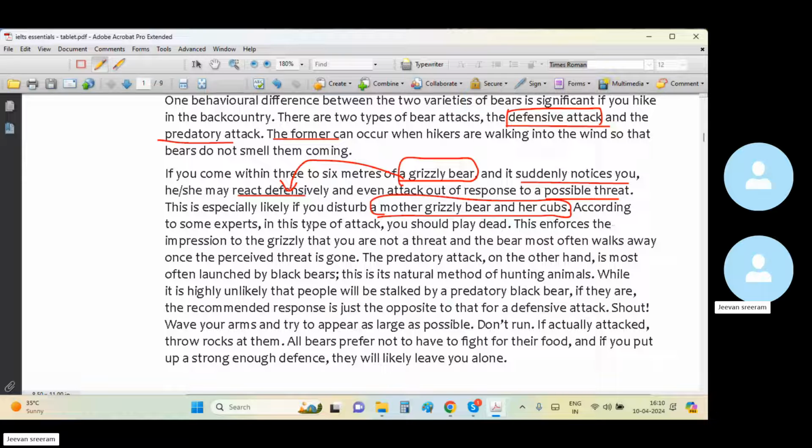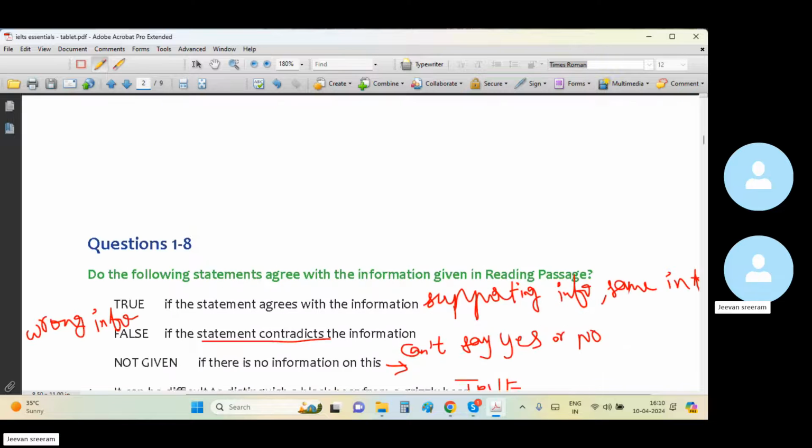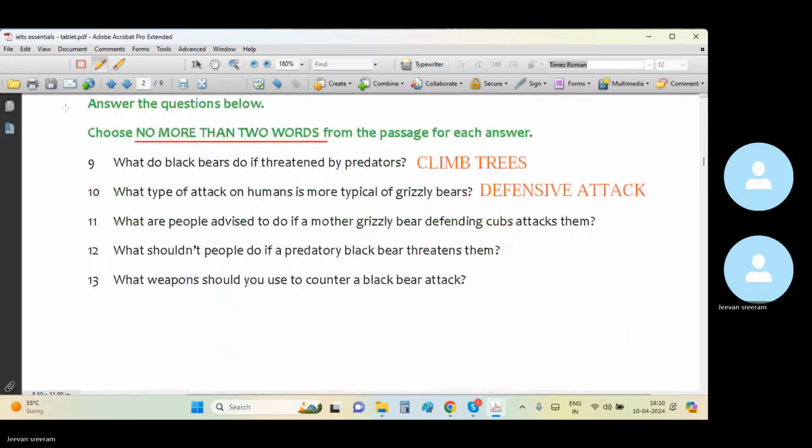According to some experts, in this type of attack, in the way of protecting her cubs, if a mother grizzly bear is attacking you, you have to play dead, right? Pretend dead, or rather, play dead.